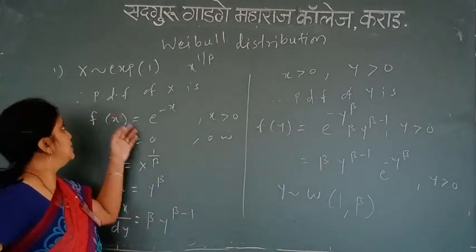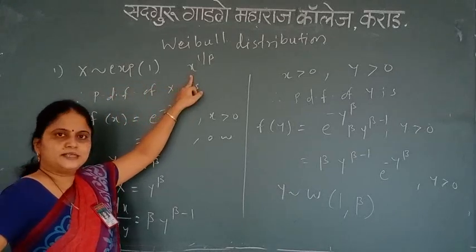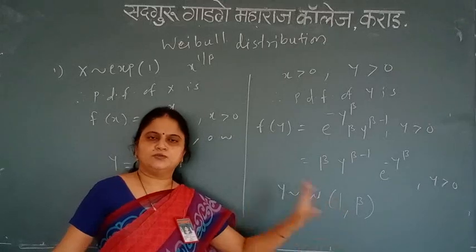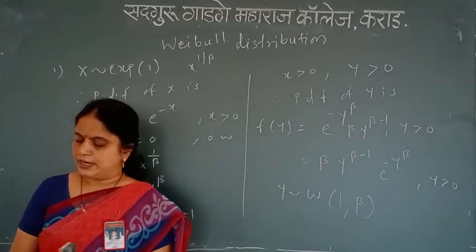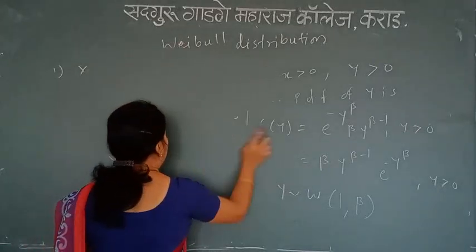So what is the result now? If x follows exponential with 1, then x raised to 1 upon beta follows Weibull distribution with parameter 1 comma beta. Okay, so that is the fourth problem. And now we have the last problem of this topic.